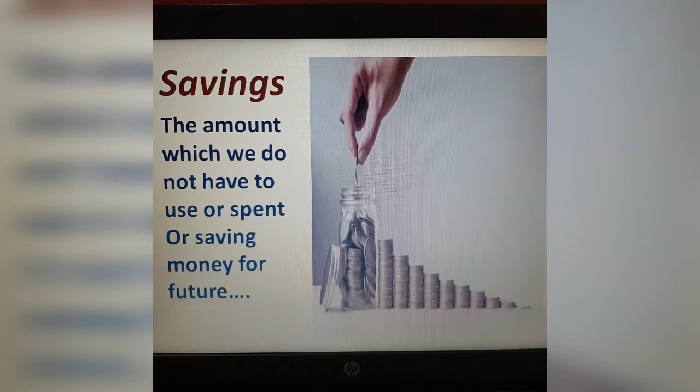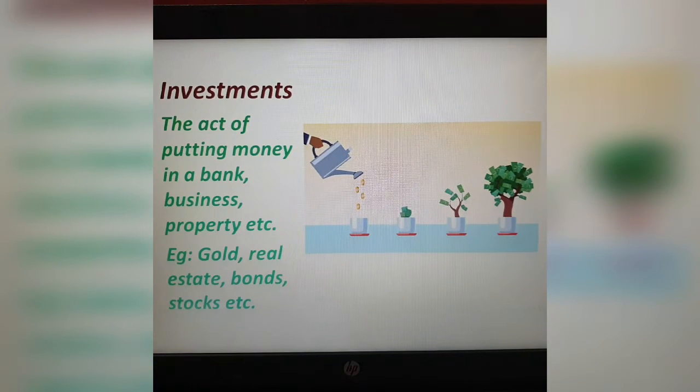Okay, next. This is what? Investment. Investment is nothing but the act of putting money in a bank, business, property, etc. For example, we can take gold, real estate, bonds, stocks, etc. Your parents may put their investment in gold, or they may get some gold and keep it at home or in a locker. That is an investment for them, right? Or in real estate, or in purchasing any bonds or stocks. So that is called investment.